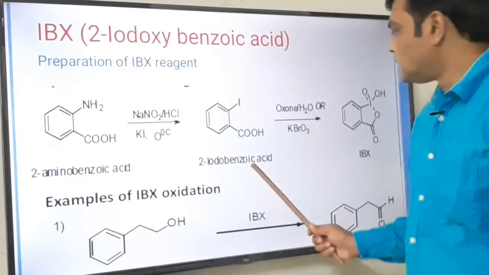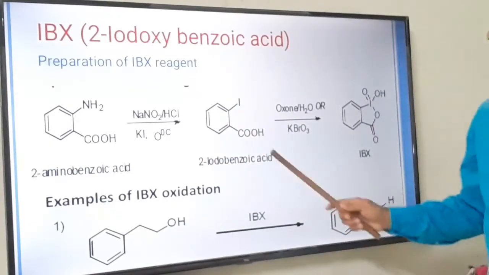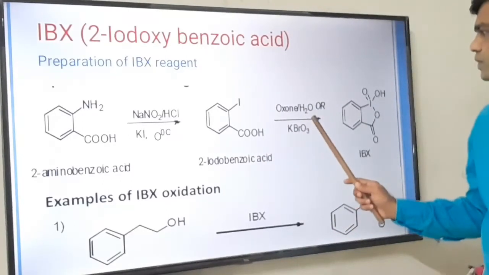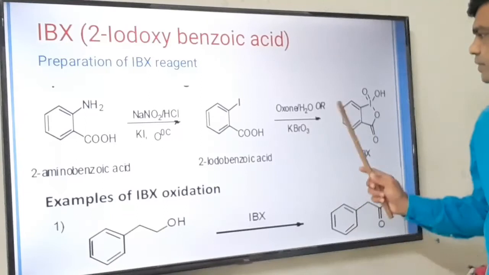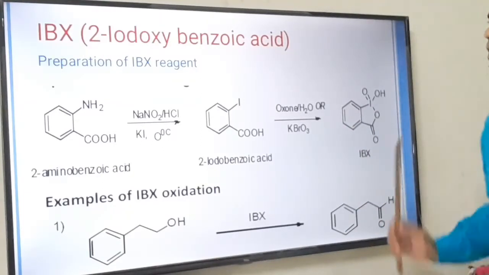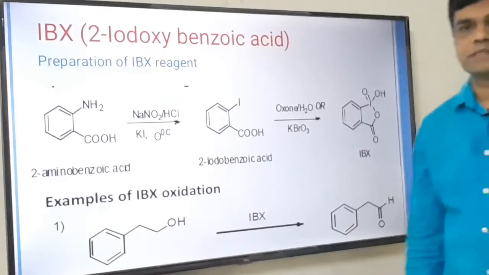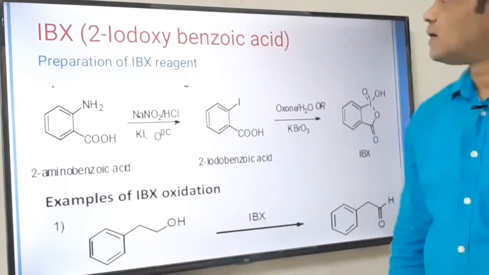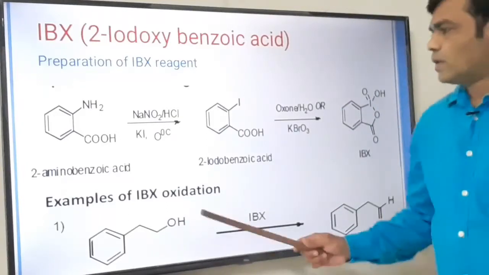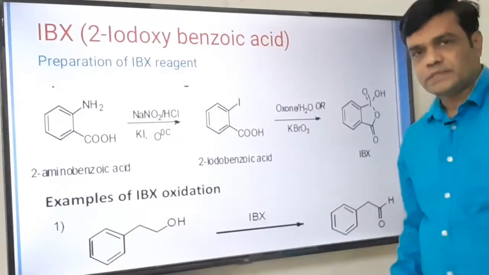This 2-iodobenzoic acid on reaction with Oxone in water or potassium bromate undergoes cyclization to give our desired reagent, IBX, that is 2-iodoxybenzoic acid. Okay, this is the method of preparation.